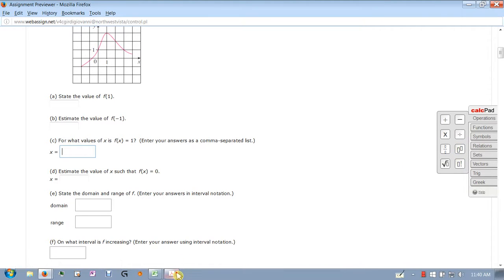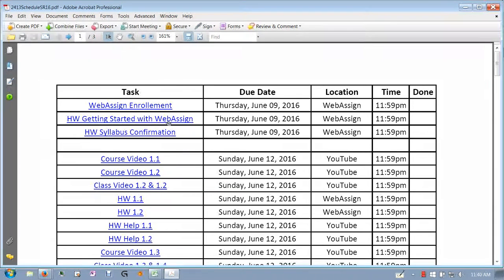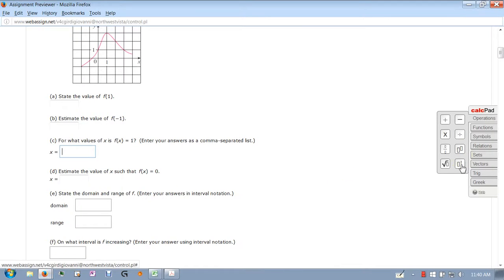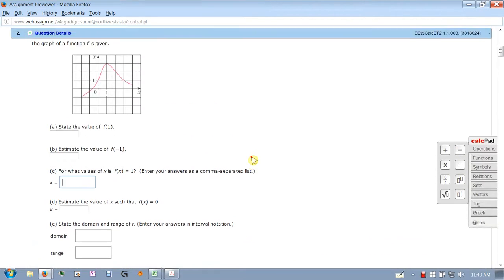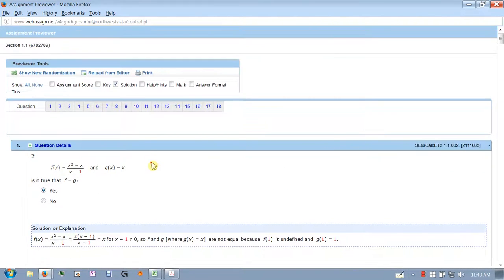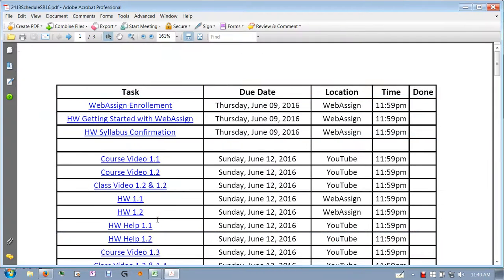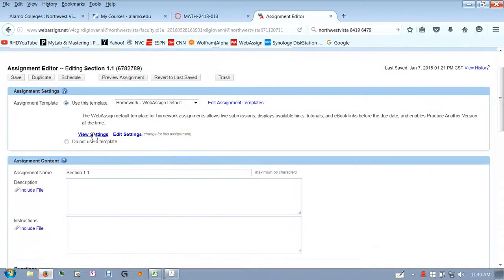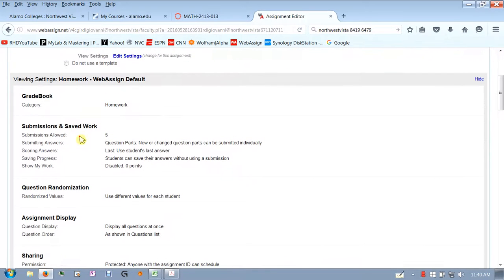Now, one of your first assignments here is this Getting Started with WebAssign. That's going to teach you how to use this palette, so make sure you go through that first, and then you go through the homework assignment. When you go through these homework assignments, it's okay to get things wrong. Let me look at what my settings are here for the homework. You can try each problem 5 times before it's going to tell you you're wrong. So if you get the wrong answer, work it out again and see. The homework is designed just to be practice.